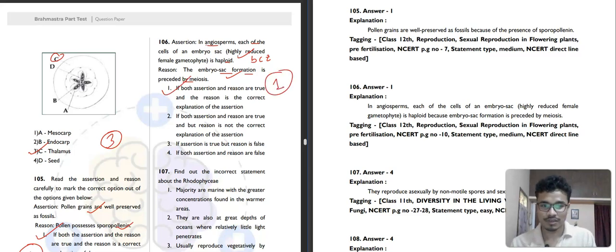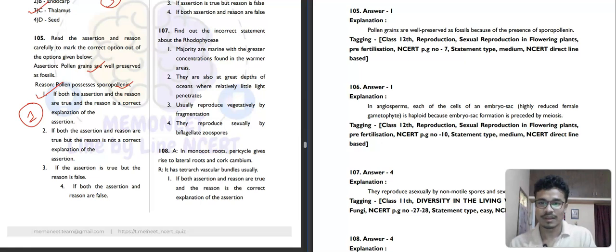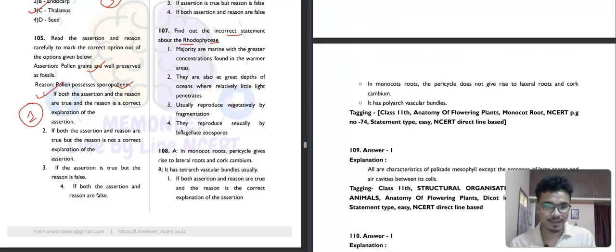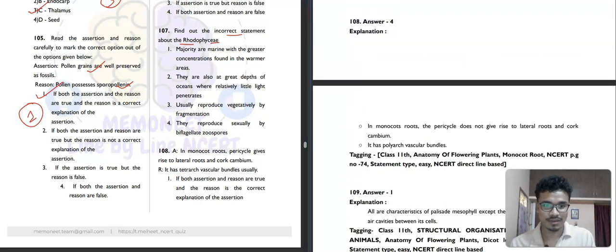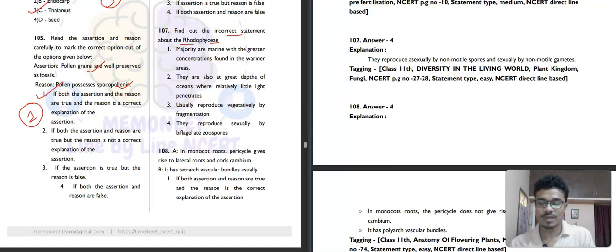Then moving to the next question, question number 107. Find out the incorrect statement about Rhodophyceae. What do you mean by Rhodophyceae? Rhodophyceae, you know, is red algae. So majority are marine with greater concentration found in warmer areas. Correct. They are also found at great depths. Correct. Then usually reproduce vegetatively by fragmentation. Correct. And they reproduce sexually by biflagellate zoospore. No, they reproduce sexually by non-motile gametes. So fourth option is the incorrect one.